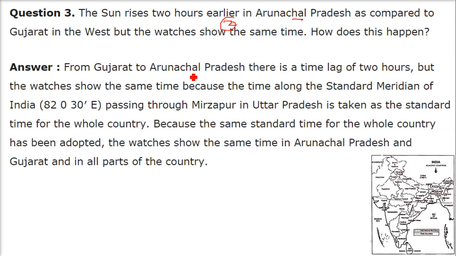Now, from Gujarat to Arunachal Pradesh, from here to here, there is a lag of 2 hours. But the watches show the same time because the time along the standard meridian, this is the line, because it passes through Uttar Pradesh. So this 82 degree 30 minutes passing through Mirzapur in Uttar Pradesh is taken as the standard time, or you can say IST, Indian Standard Time, for the whole country.